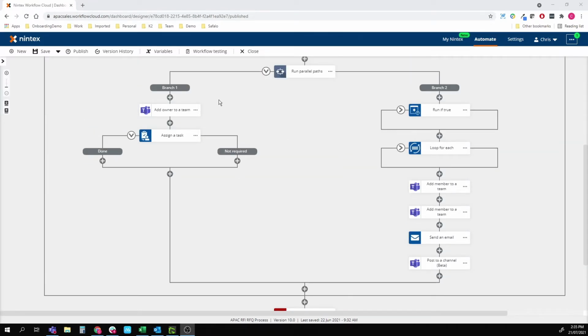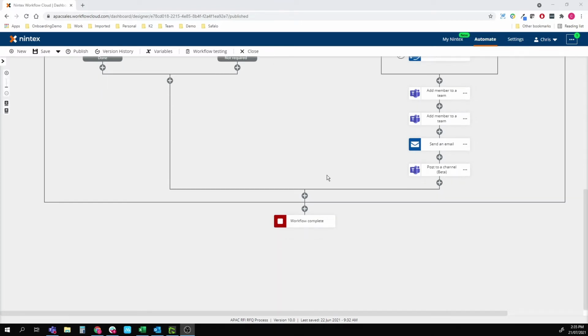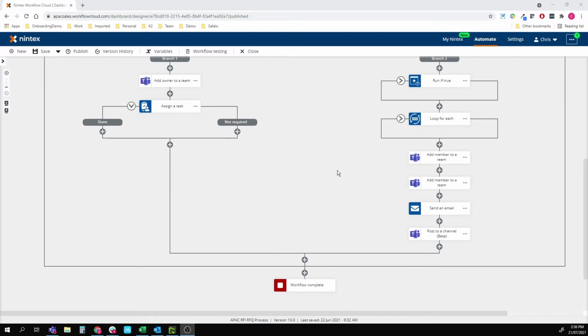So we've got a little process here. It's going to assign a task to the initiator of the process, add some other team members, and then everyone can collaborate on the proposal. But the proposal goes away, and hopefully the seller wins the business. But what happens to the team after that? What if we don't need that information? Things are getting a little bit, we're creating sprawl.